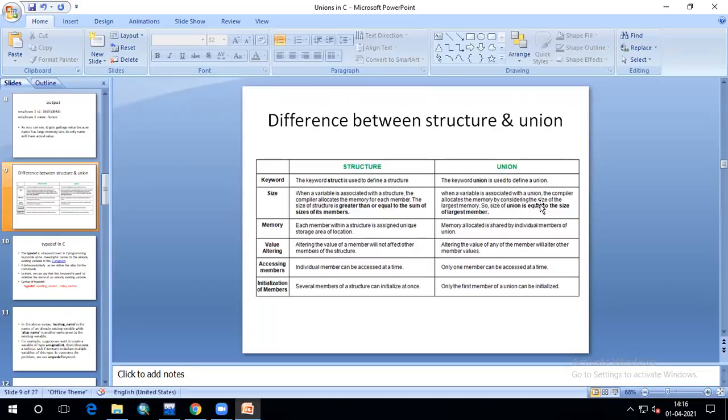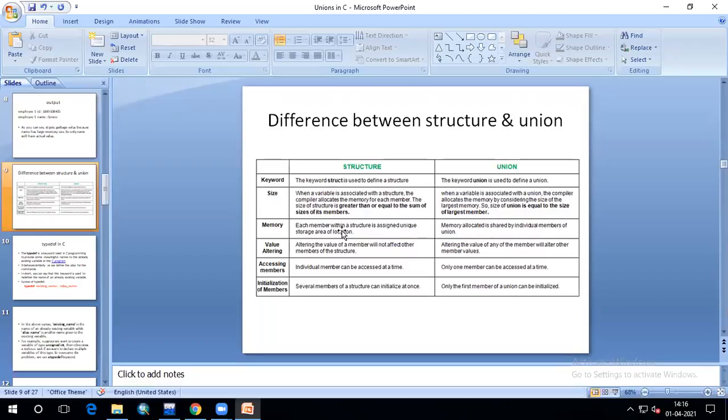Whereas a union will take the size of the largest member. The memory allocated will be the size of the largest member in that union. For a structure, a unique storage location is given to each member, whereas for a union, only the memory of the largest variable is allocated, and that is shared by all the individual members.